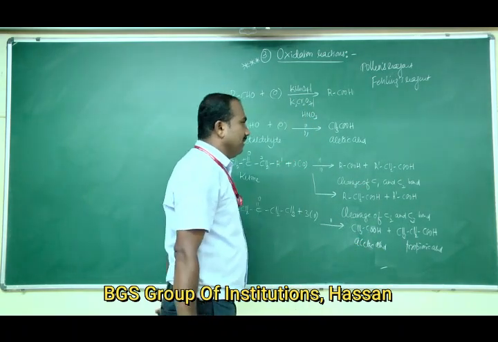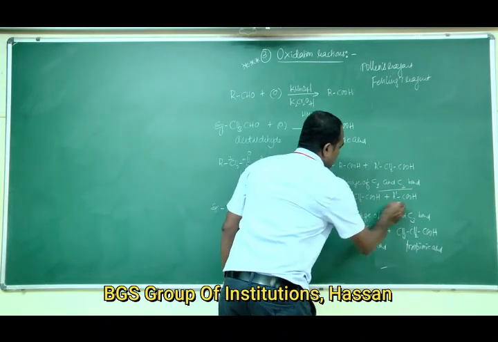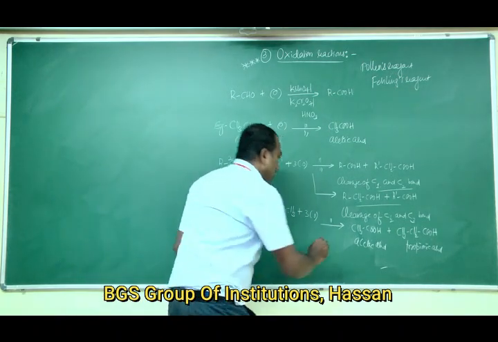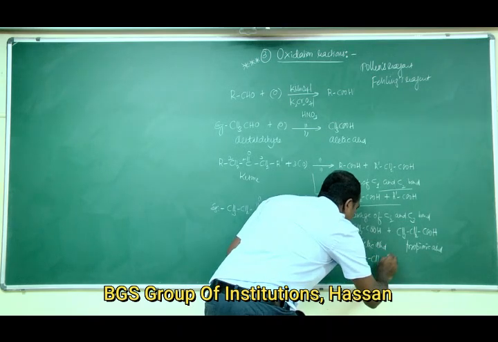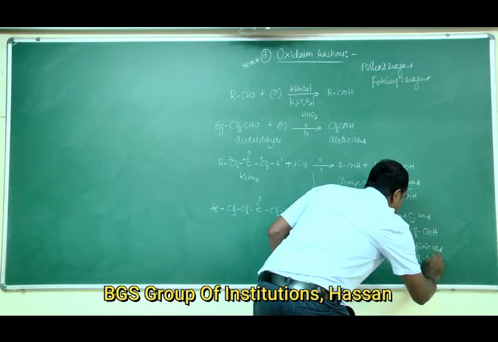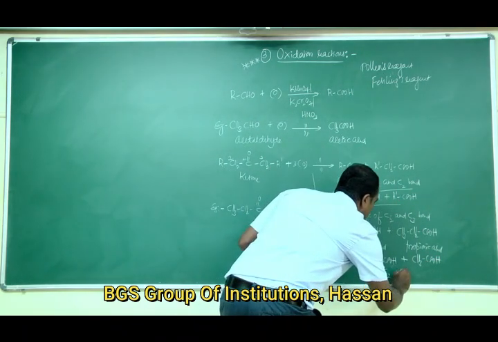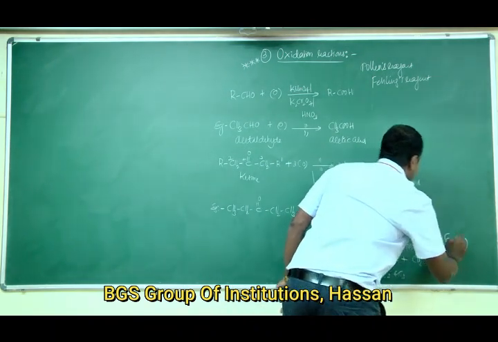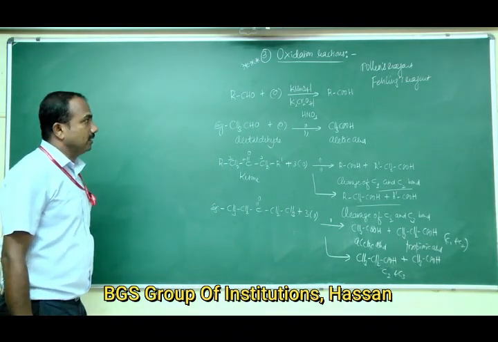In this, cleavage of the carbon 1, carbon 2 bond takes place, and in another case cleavage of the carbon 2 and carbon 3 bond takes place. So you are going to get CH3CH2COOH and CH3COOH.